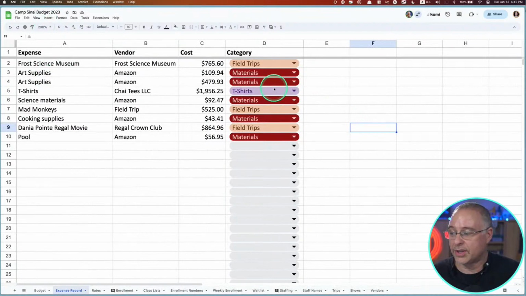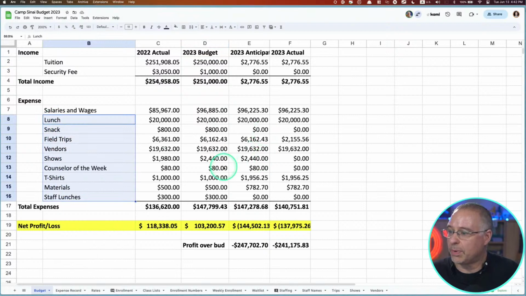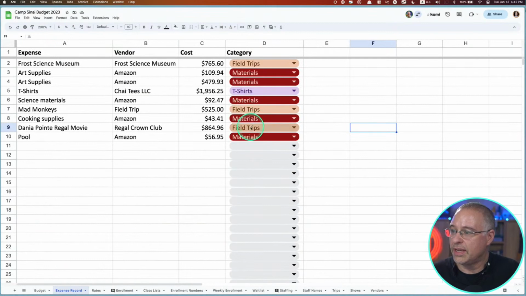But then what I wanted this to do is I wanted it to populate the budget itself. So if I go over here to the budget, I've got the same exact areas here, and the numbers are being populated. So 21, 55, 56. If I go over to the expense record, these three right here equal that.